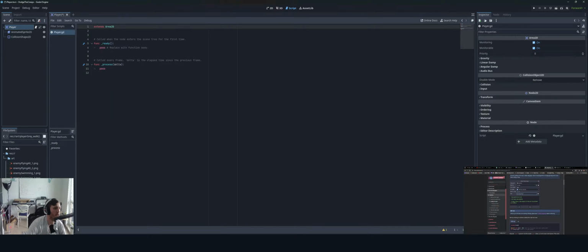So we got the script extends Area2D, so that inherits Area2D, so func _ready. It's called when the node enters the scene for the first time. So is that begin play or is that a construction script? I wonder if that will tell me in the tutorial. That'd be good to know.